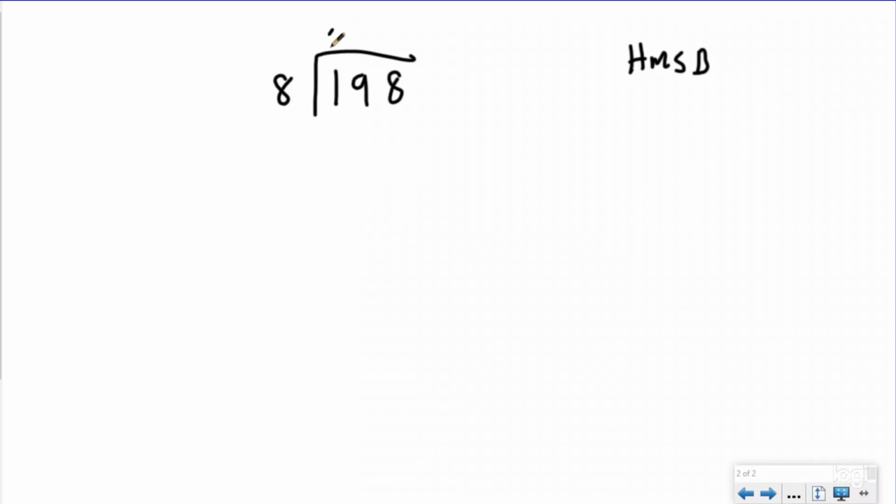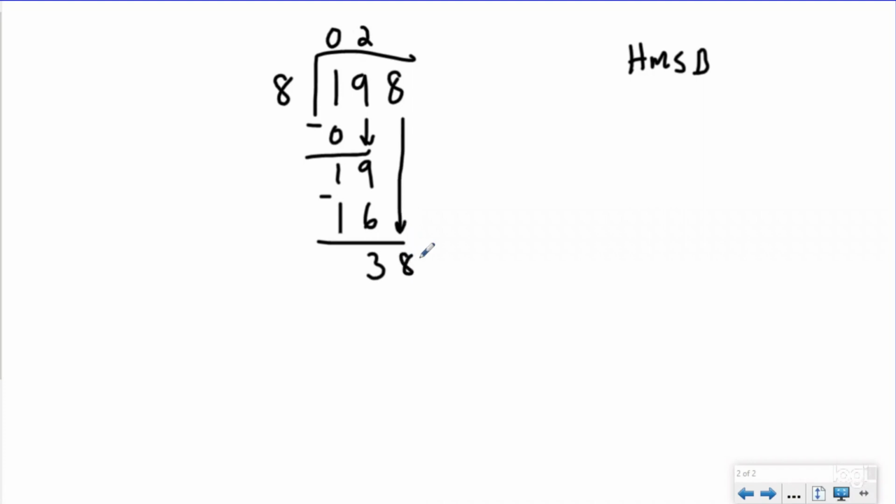So 0 groups of 8 go into 1. So when I multiply that, 8 times 0 is 0. I subtract and I bring down. How many groups of 8 go into 19? That's going to be 2, because if I have 3, that's 24. It's too big. So 8 times 2 is 16. I subtract, I get 3, and I'm going to